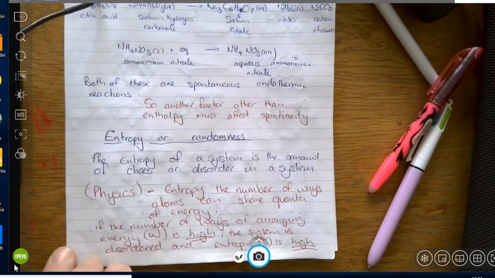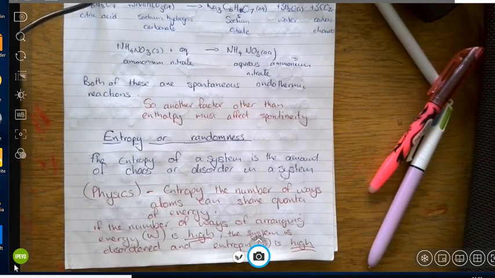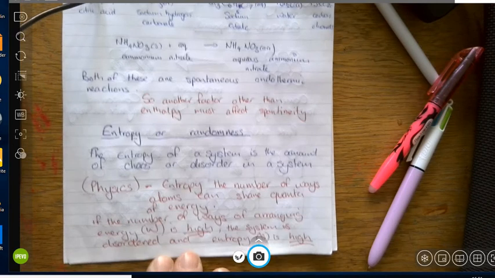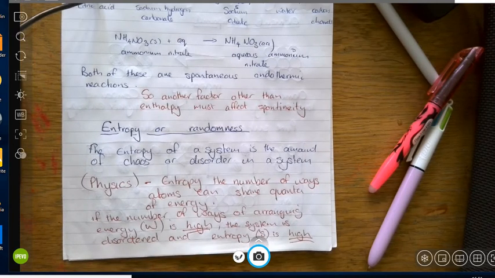Now, for those of you that do A-level physics, you recognise the term entropy. It's the amount of chaos within the system. In the case of chemistry, we don't go into as much detail on that. We talk about the entropy of a system as the amount of chaos or disorder within the system. In physics, you talk about the number of ways in which the atoms can share the quanta of energy.